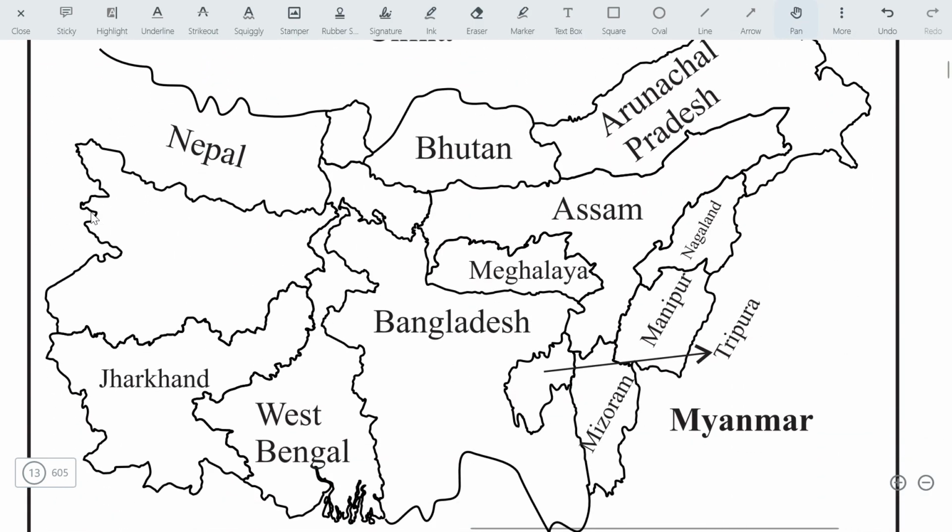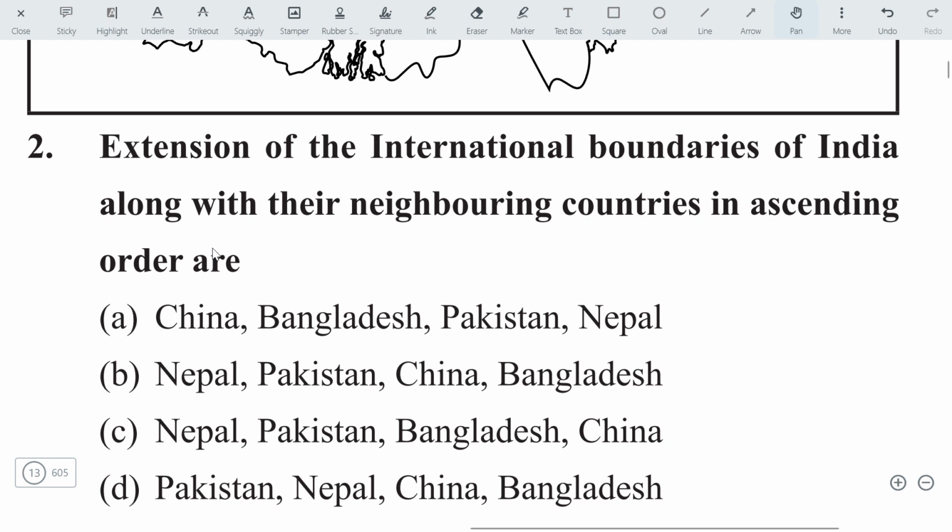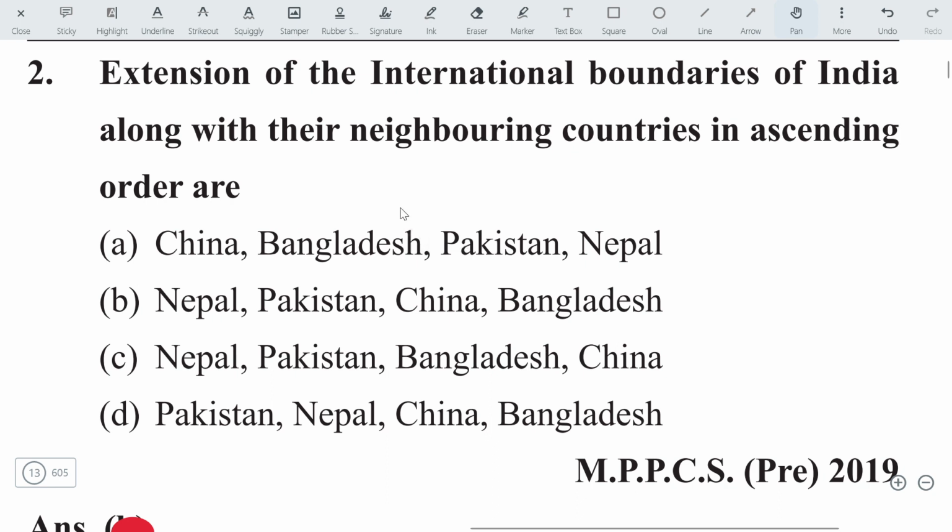Here is some map exercise. You can do this map exercise and you will get the answer. Extension of the international boundaries of India along with their neighboring countries in ascending order. You have to tell in the ascending order, that means in increasing order. The largest boundary is shared with Bangladesh, then China, then Pakistan, and then Nepal. The answer will be B.